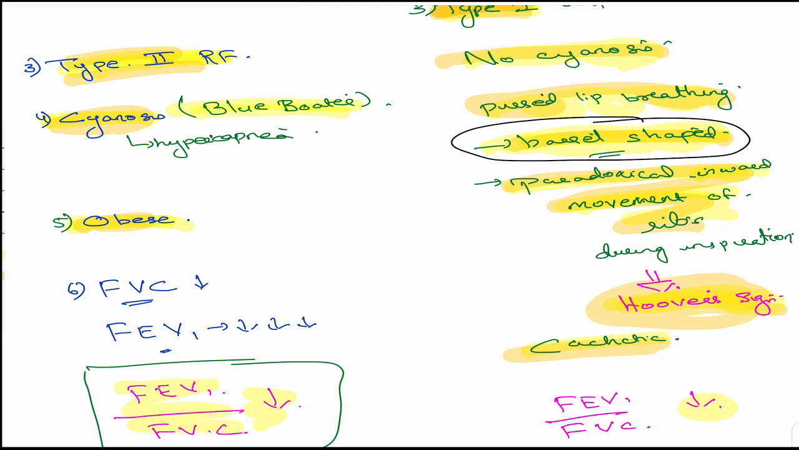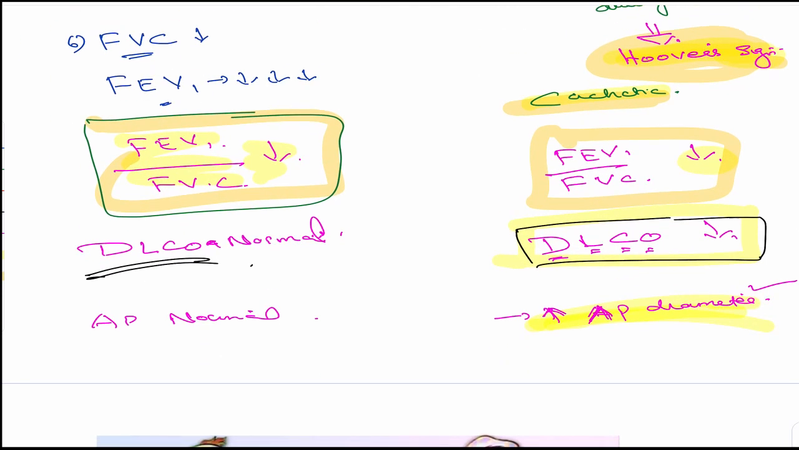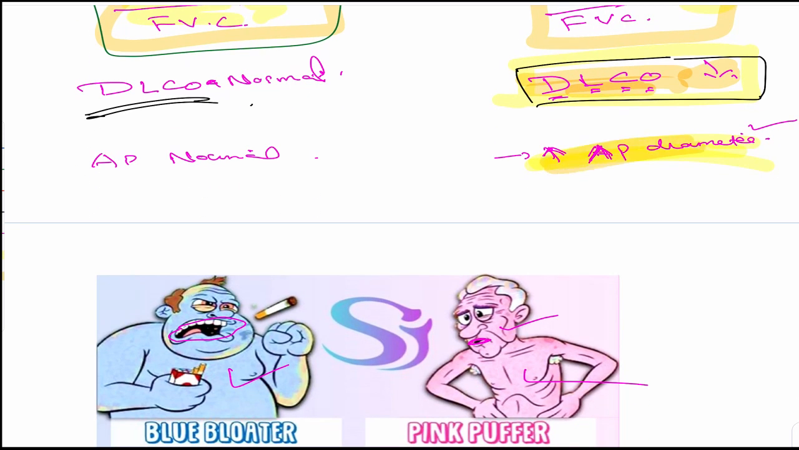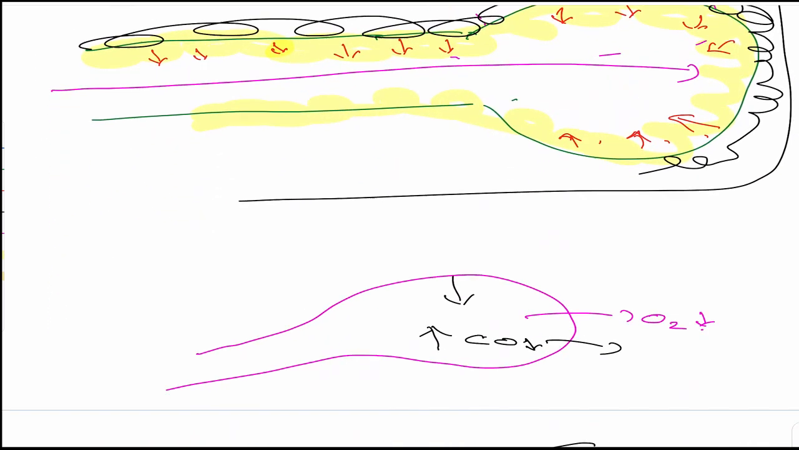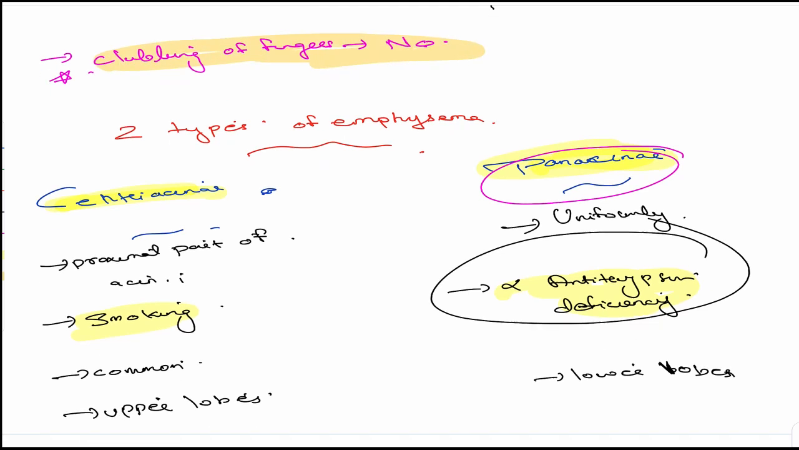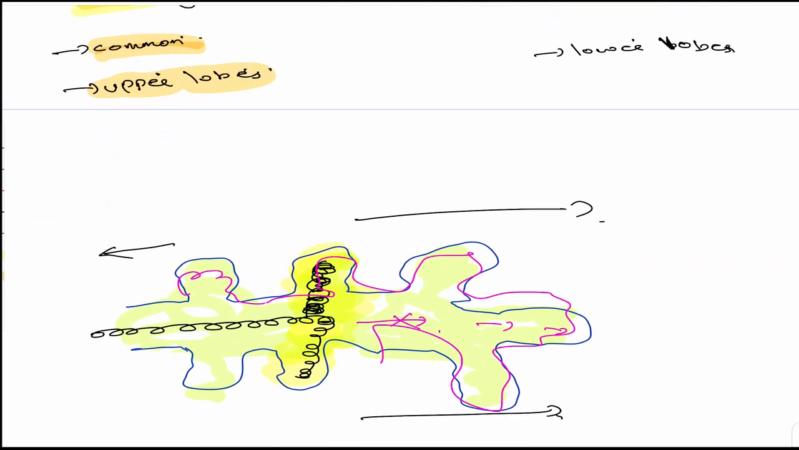This one has barrel chest and paradoxical inward movement, which is very, very important. Hoover's sign is seen in this. Definitely both have FEV1 by FVC decreased, but DLCO, carbon monoxide diffusion, is decreased here, and there is increased anteroposterior diameter. Clubbing of fingers is not a feature of either. Two types of emphysema: centriacinar and panacinar. Centriacinar means only the proximal part is involved, due to smoking. Panacinar is everywhere, due to alpha-1 antitrypsin deficiency. Centriacinar is much more common, and upper lobe.